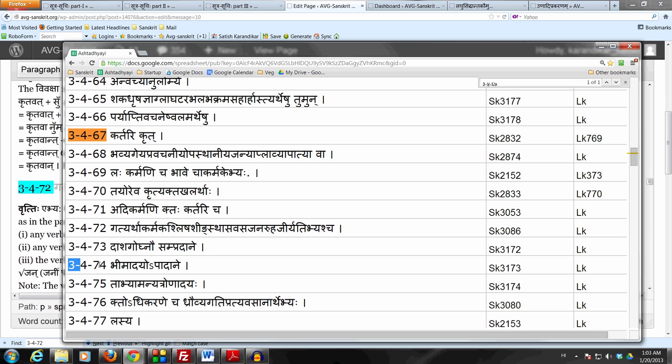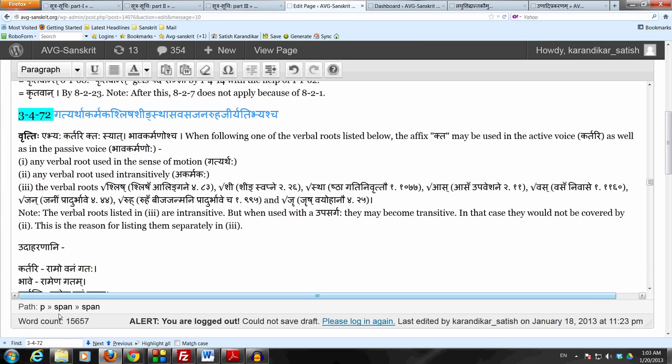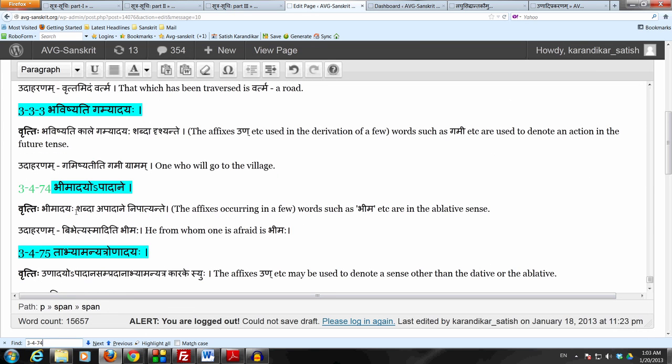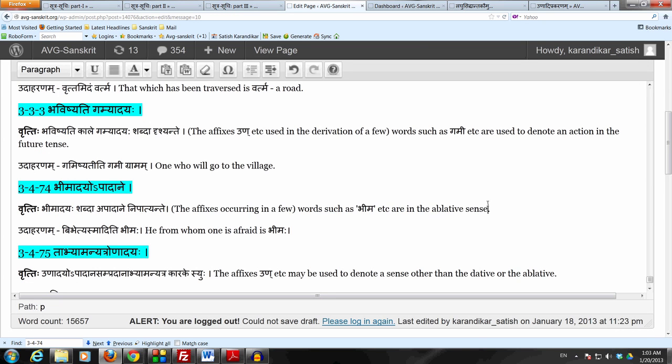Bhimadayo Padane. It's a simple Sutram, and what it says is that Bhimadaya Shabda Apadane Nipatyante, meaning that the affixes occurring in a few words, in a small class of words, such as Bhima, etc., are in the ablative sense. These terms Apadanam, etc., we are going to study a little bit later on. For the time being, let's just give a basic meaning of Apadanam, which means ablation, which means detachment, removal, or separation from someone or from something.